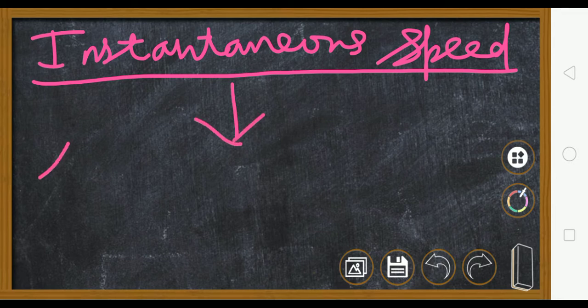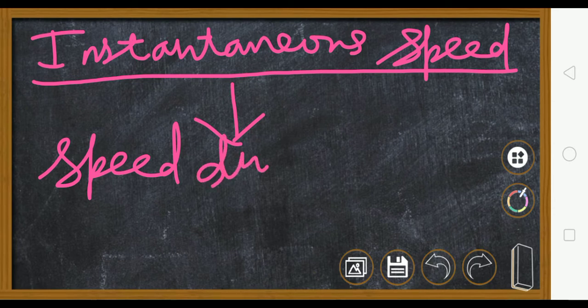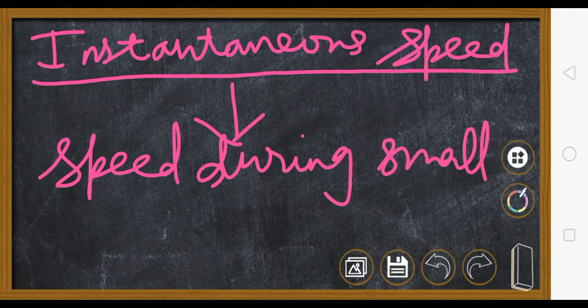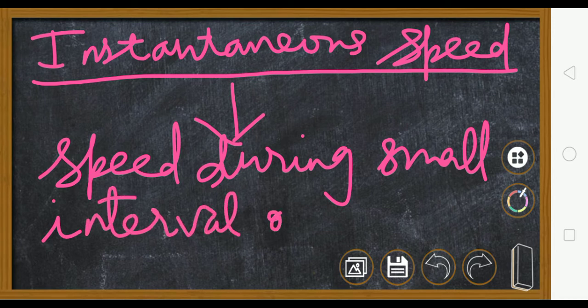So it is the speed taken during a small interval of time. Why a small interval of time? Because if the car is doing a journey of 2 hours, and in that 2 hours it has changed its speed say 200 times, how can you tell that the speed for 2 hours is that much?